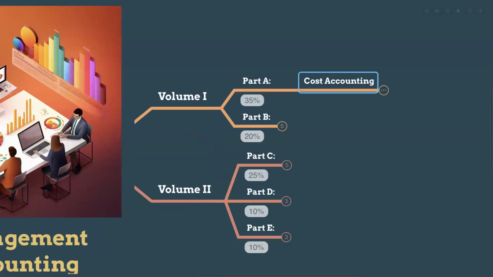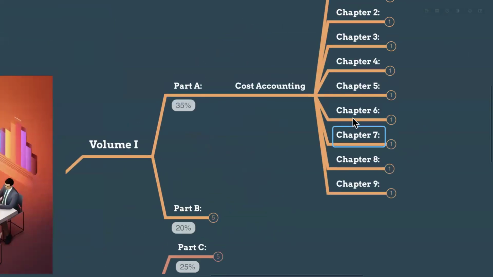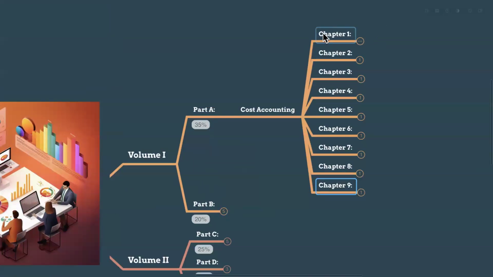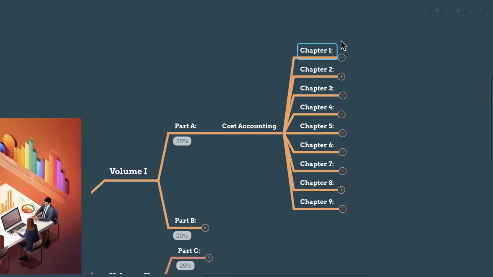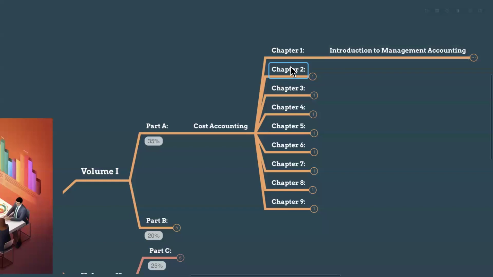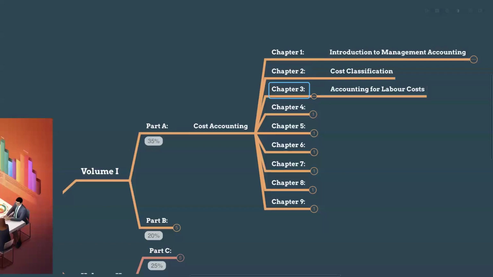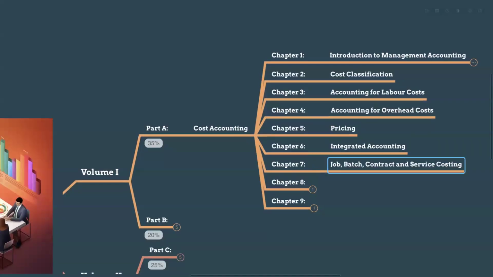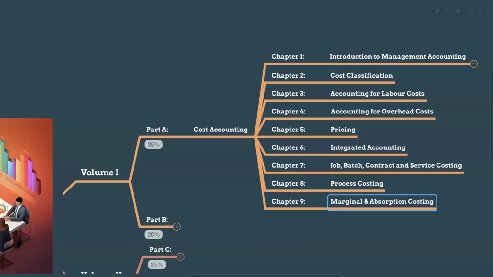And if you move forward to part A, it's all about cost accounting. In cost accounting, for the 35% of the syllabus, there are 9 chapters. So we have to go through the entire syllabus to gain the knowledge for this 35%. These chapters are: introduction to management accounting, cost classification, accounting for labor cost, accounting for overhead, pricing and integrated accounting, job, batch, contract, and service costing, process costing, and also marginal and absorption costing.